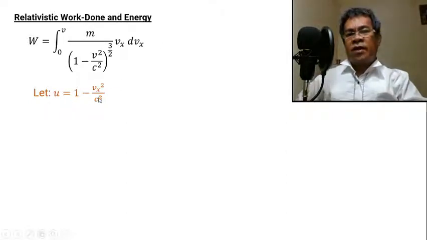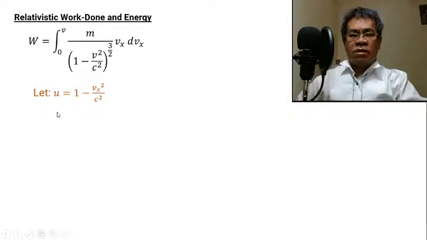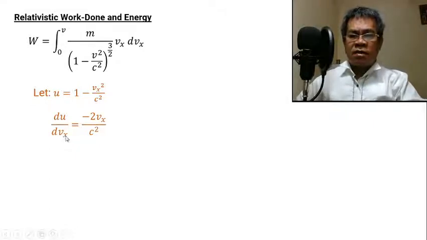If we have this one, the next move in the technique is to differentiate this with respect to vx. So du over dvx. The derivative of vx squared is 2vx, and this is constant, so leave it as is. Using the power rule, this is negative 2, 2 minus 1, raised to 1. So we have negative 2vx over c squared. This is the derivative of u with respect to vx. Okay, then solving for dvx.